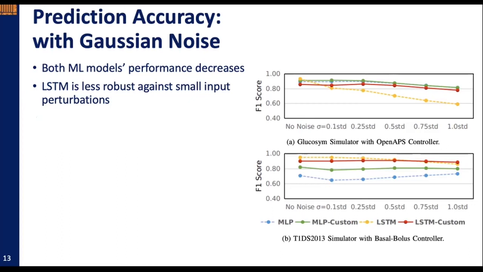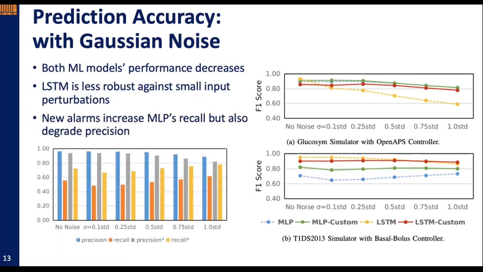We also observe that the F1 score of the MLP monitor increases with the rise of levels of added noise in the UVA simulator. This might be because the large number of new alerts generated due to noisy input increase the initially low recall of the baseline MLP monitor and also result in decreased precision as shown in the figure.